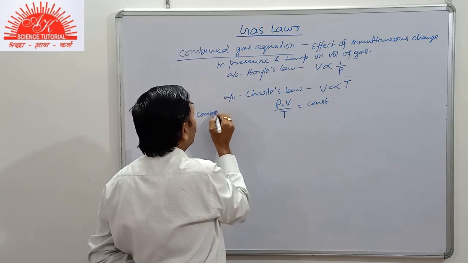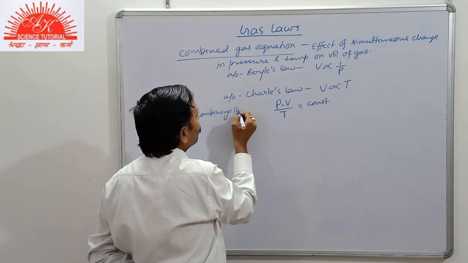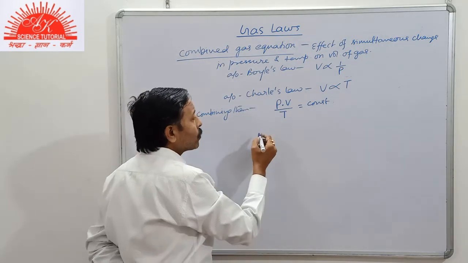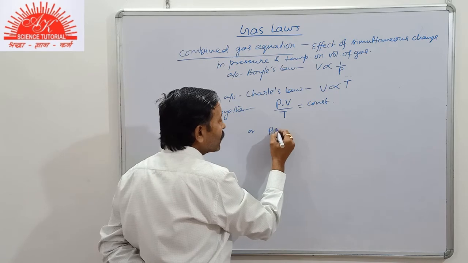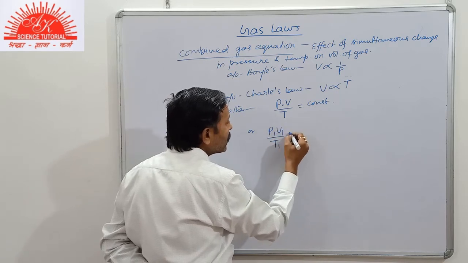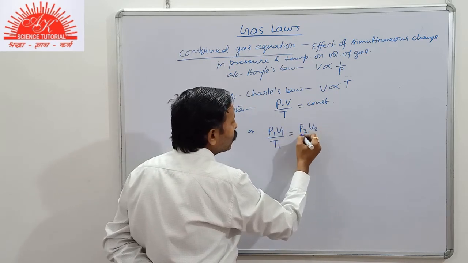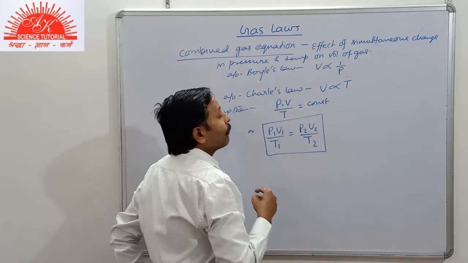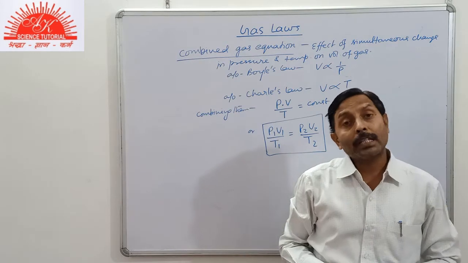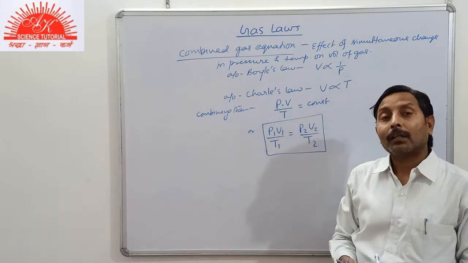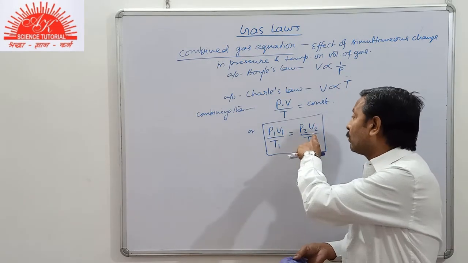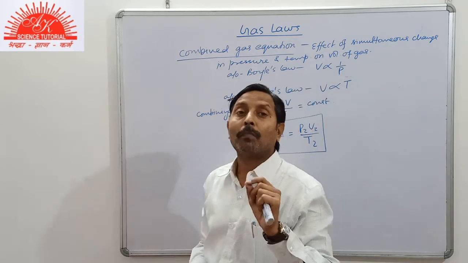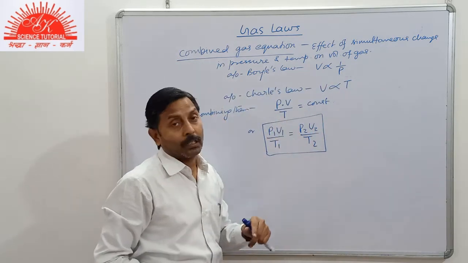Combining the two, P into V by T equals constant, or we can write P1 V1 by T1 equals P2 V2 by T2. So in a question when temperature and pressure both change simultaneously, we can find out the final volume using this relationship. This is called the combined gas equation.